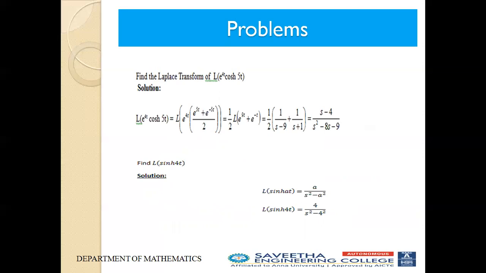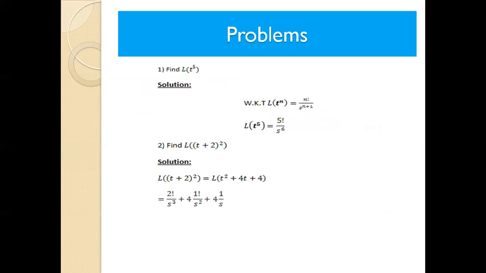And the next result, find L of sin h 4t. L of sin h at is equal to a divided by s square minus a square. Therefore, L of sin h 4t is equal to 4 divided by s square minus 4 square. And the next problem, find the Laplace transform of t power 5. We know the result, Laplace transform of t power n is equal to n factorial divided by s power n plus 1. So here n is equal to 5. So L of t power 5 is equal to 5 factorial divided by s power 6.